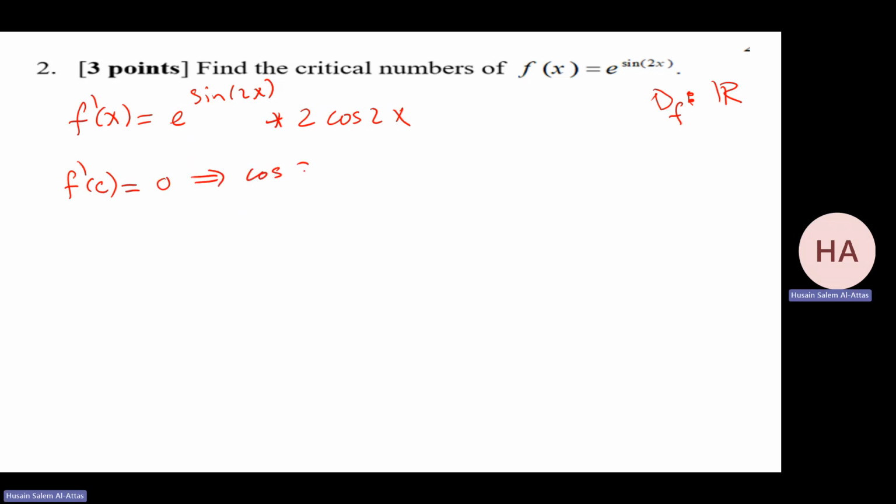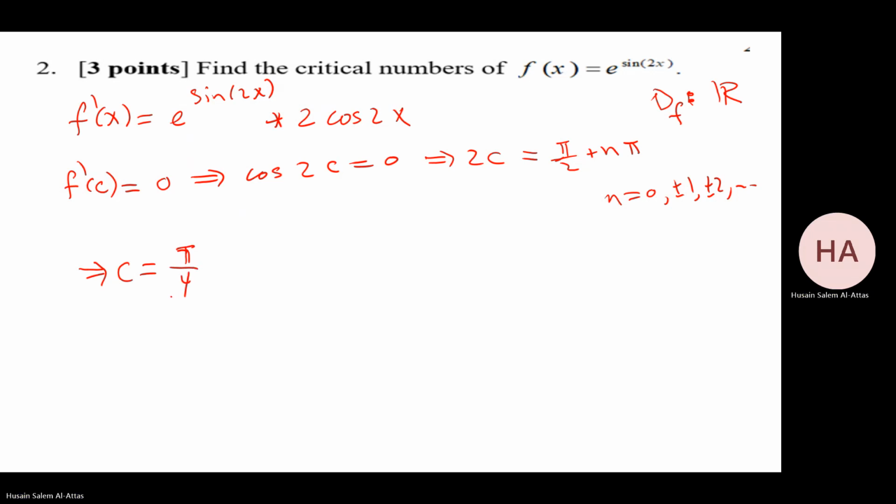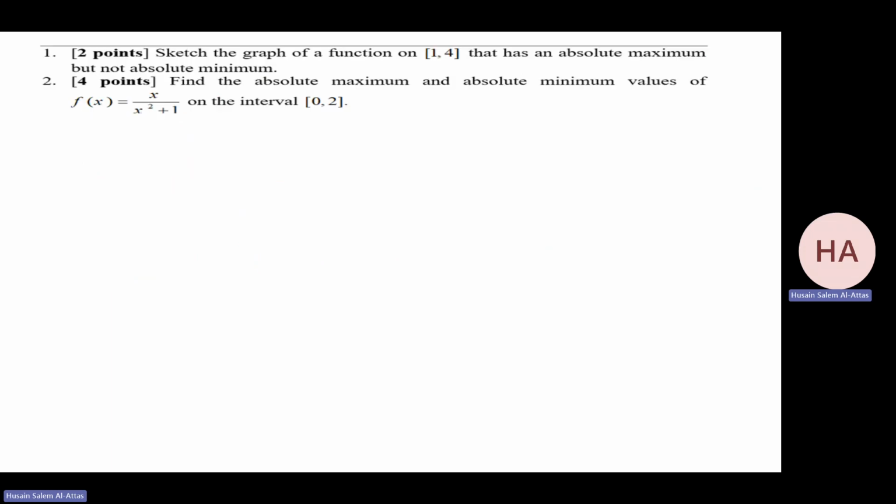So that gives me cosine 2c equal to 0. When cosine 2c equals 0, that means 2c equals pi over 2 plus n pi, which is pi over 2, 3 pi over 2, 5 pi over 2, and so on, where n is 0, plus or minus 1, plus or minus 2, etc. So I have c is pi over 4 plus n pi over 2, where n is 0, plus or minus 1, plus or minus 2, etc. These are the critical numbers. So I have infinitely many critical numbers.